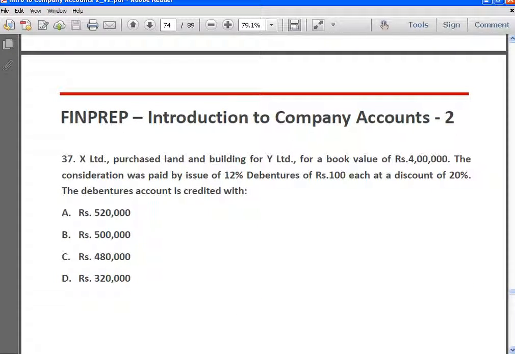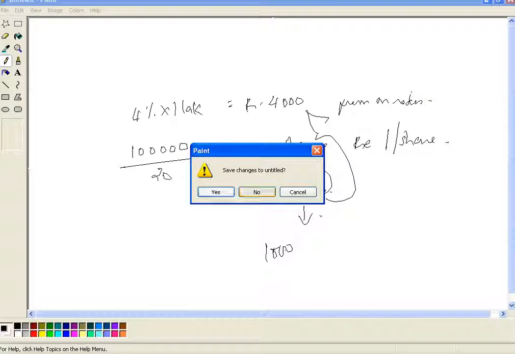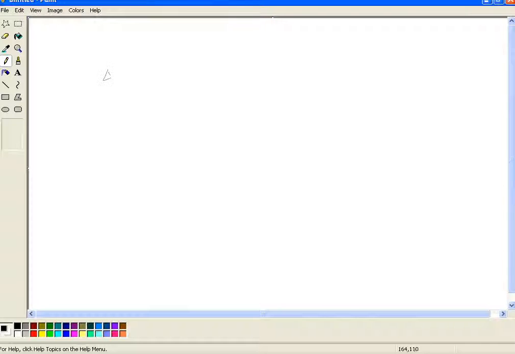X Limited purchased land and building from Y Limited at a book value of rupees 4 lakhs. Consideration was paid by issue of 12% debentures of rupees 100 each at a discount of 20%. The debentures account is credited with how much? Okay, so here the company is purchasing an asset worth rupees 40 lakhs, and it is settling this by issue of 12% debentures at a discount of 20%, which means the issue price is 80 rupees.